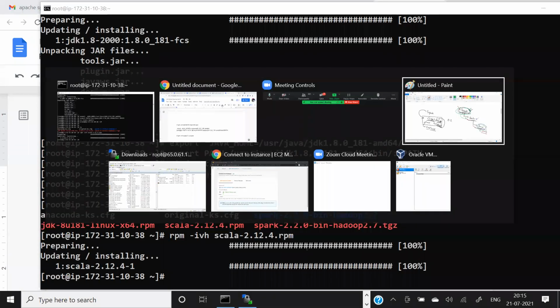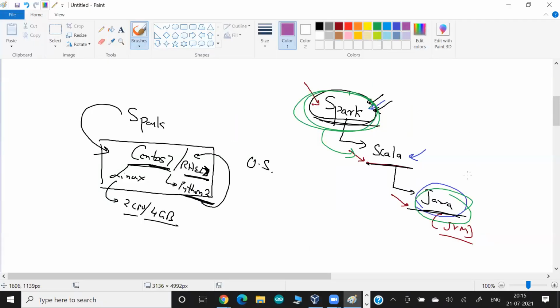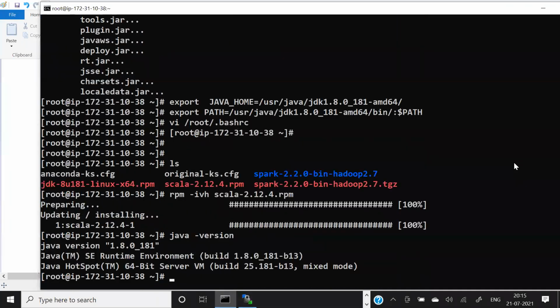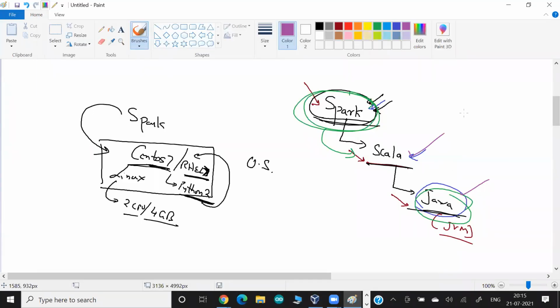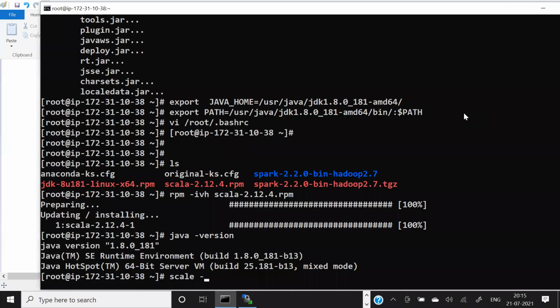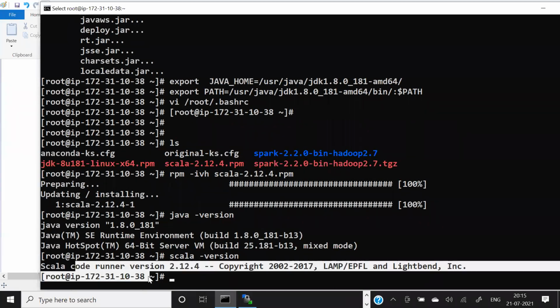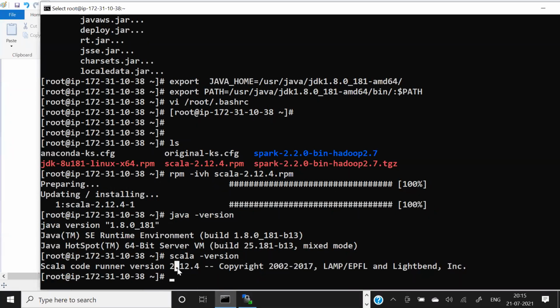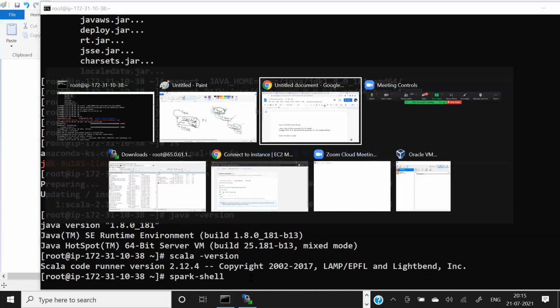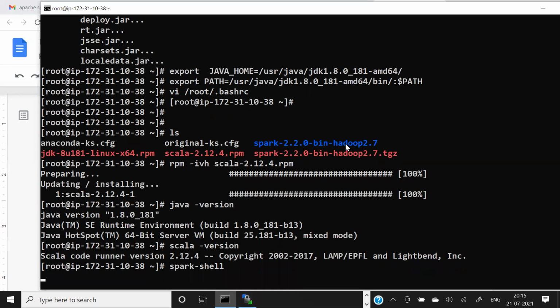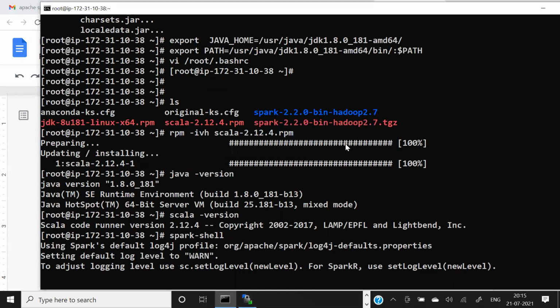So according to our plan, Java installed. Let me check very quickly. Java version, yes, installed. Scala installed. Again, let me check Scala version. Yes, it is also installed. None of the errors are coming up. And Spark installed. So I can use spark-shell to check whether these are installed or not. So when I run this, let's see if it is installed or not.